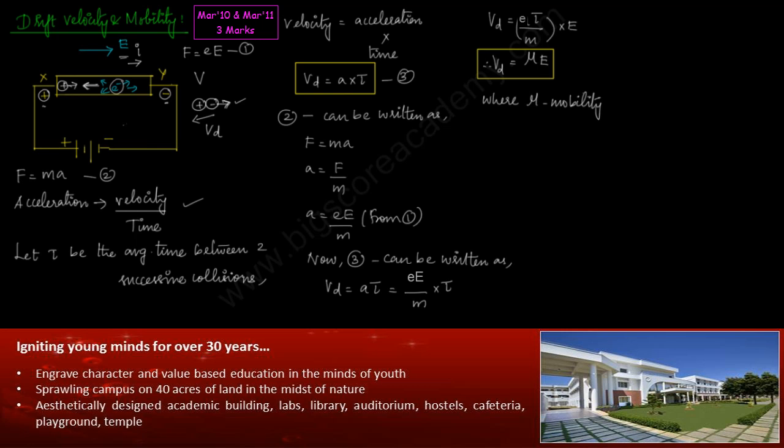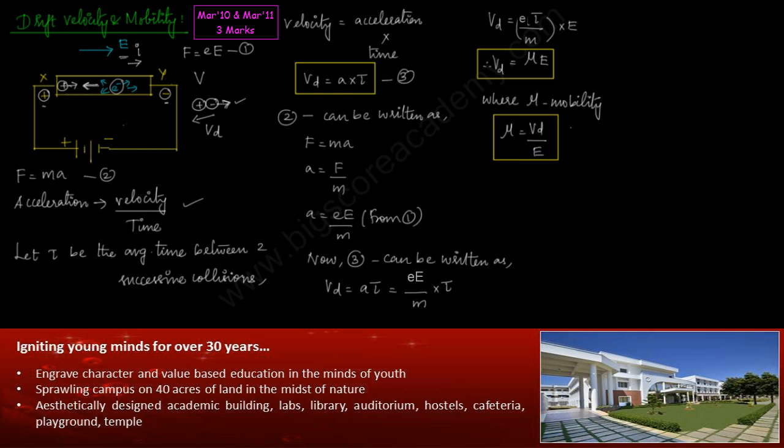Mobility is defined as the drift velocity acquired per unit electric field. So mu is equal to Vd by E. So it is defined as drift velocity acquired per unit electric field. So what is the unit of this mobility? Let us derive it now.